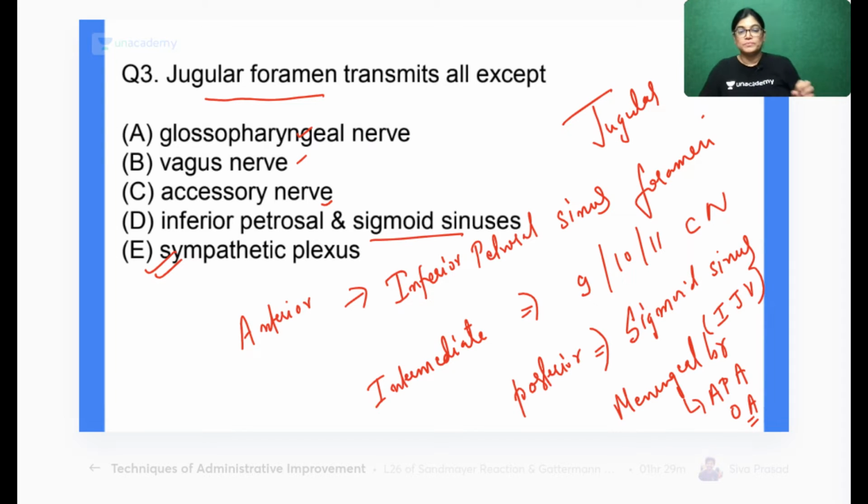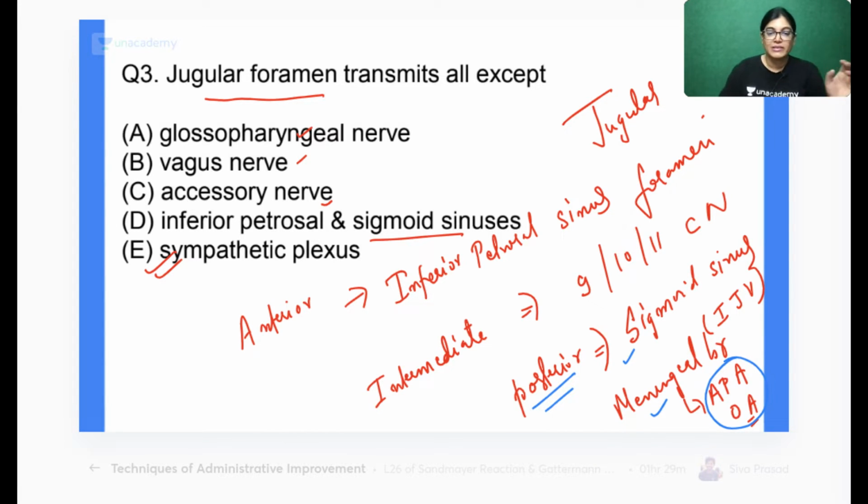I have written it in short form. So all of you do revise: through the posterior part of the jugular foramen, the structures traversing are the sigmoid sinus and meningeal branches of two arteries. Which arteries? APA, ascending pharyngeal artery, and OA, occipital artery. So the meningeal branches of the ascending pharyngeal artery and occipital artery traverse the posterior part or compartment of the jugular foramen.